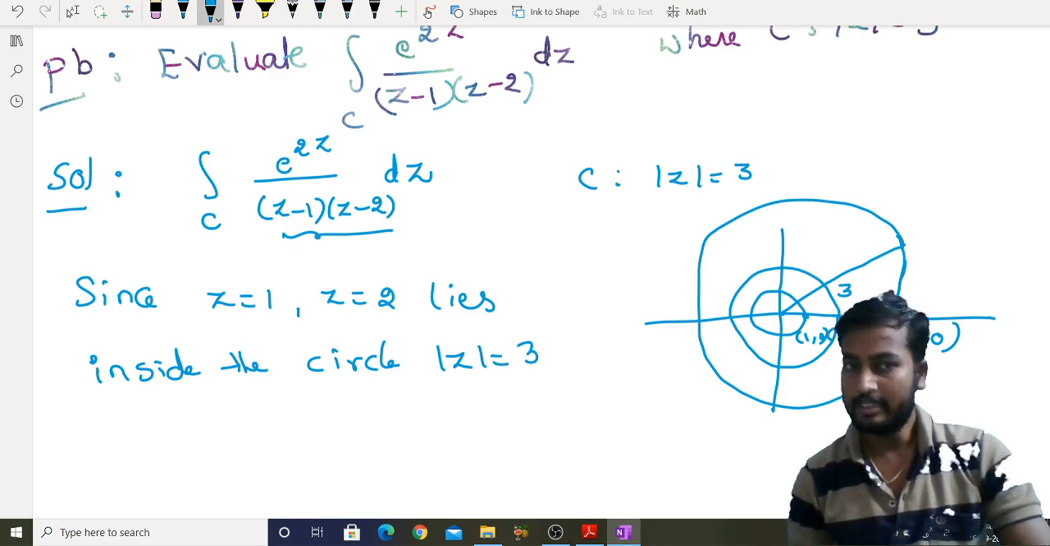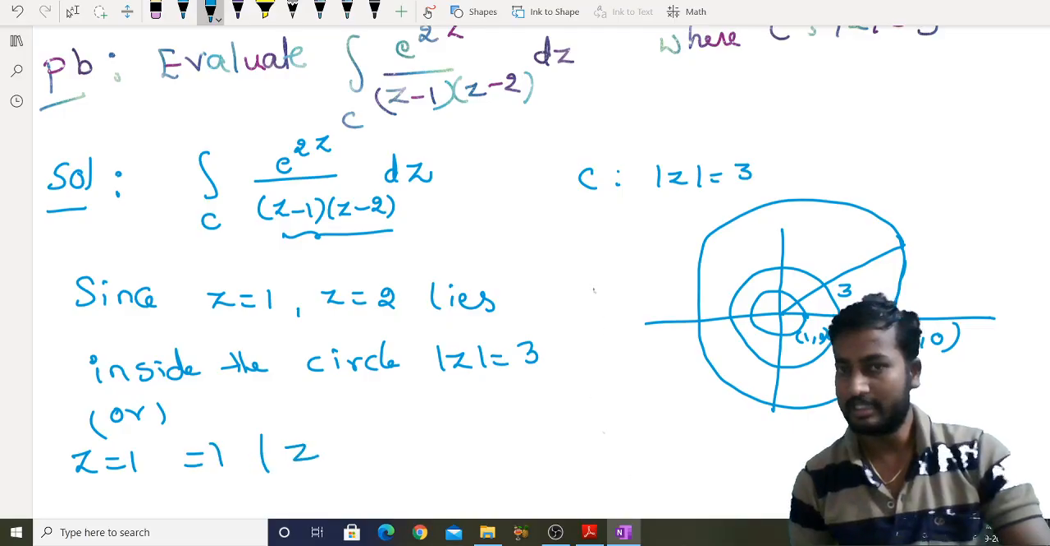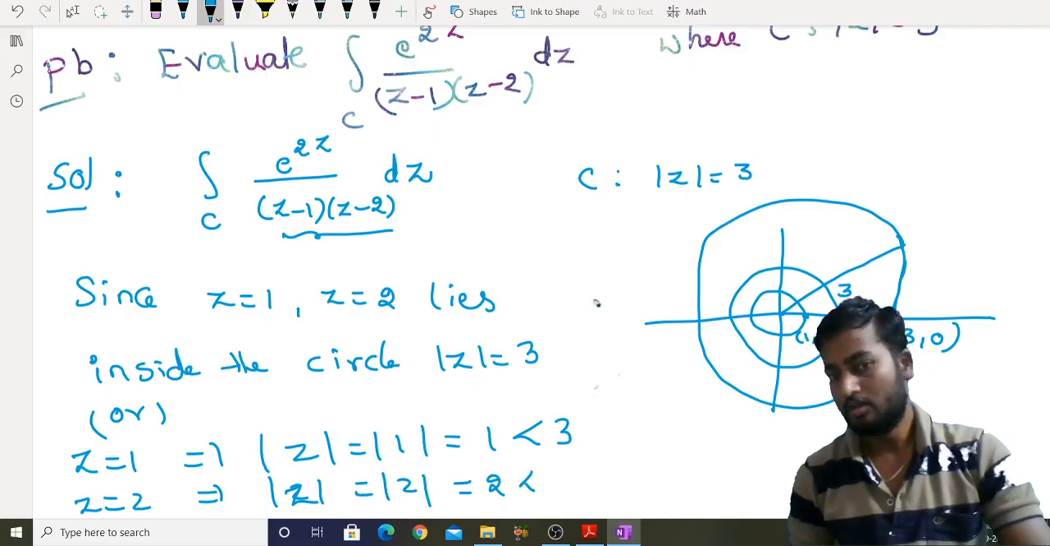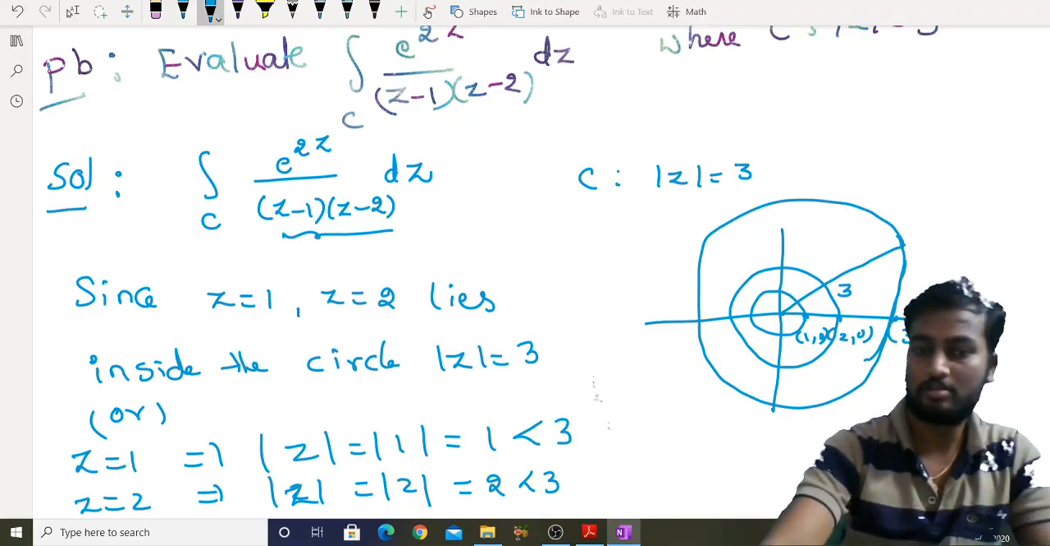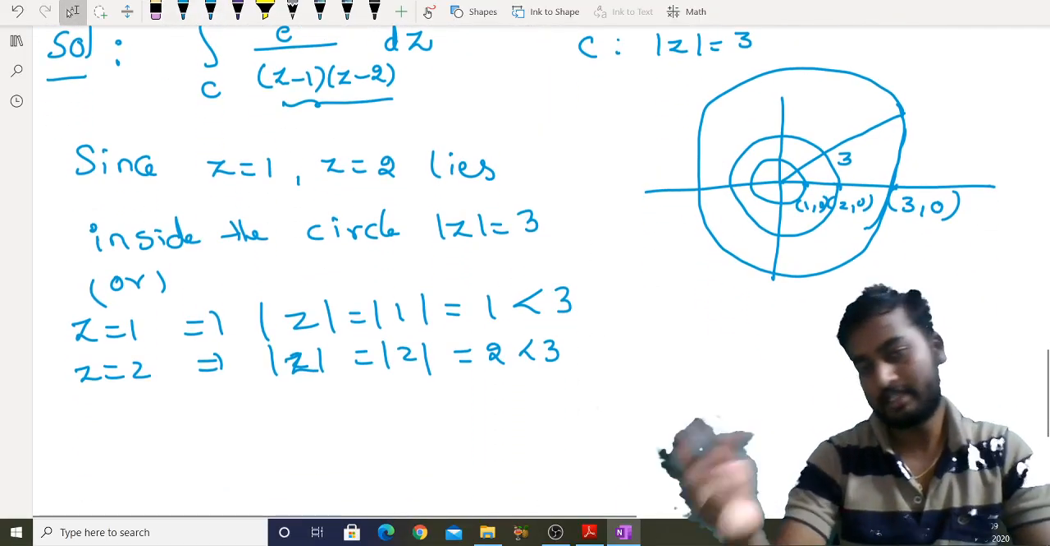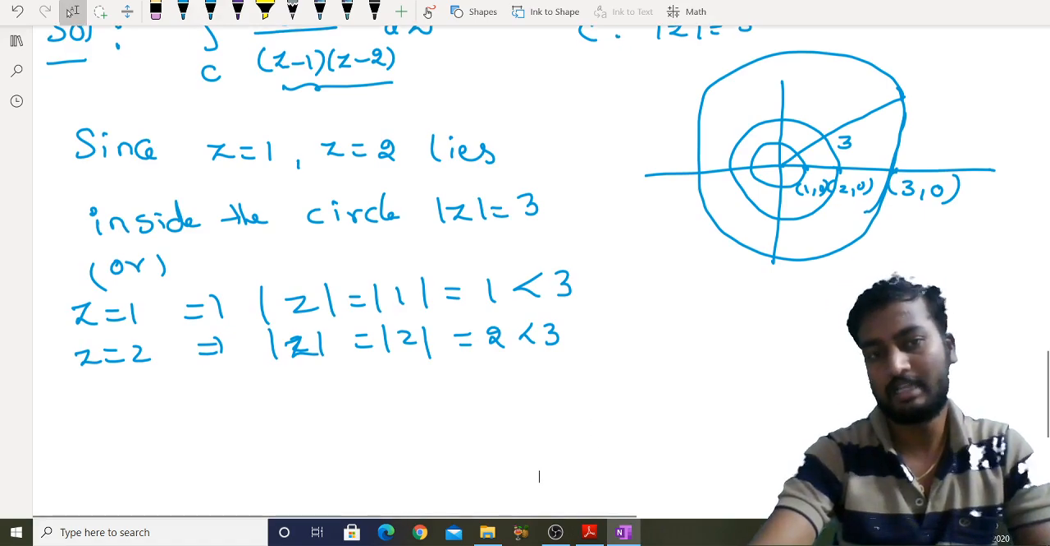Or you can directly put z equal to 1 and z equal to 2. When z equal to 1, modulus of z is modulus of 1, which is 1, less than 3. When z equal to 2, modulus of z is modulus of 2, which is 2, less than 3. Less than 3 means those points lie inside. If it is greater than 3, those points lie outside.